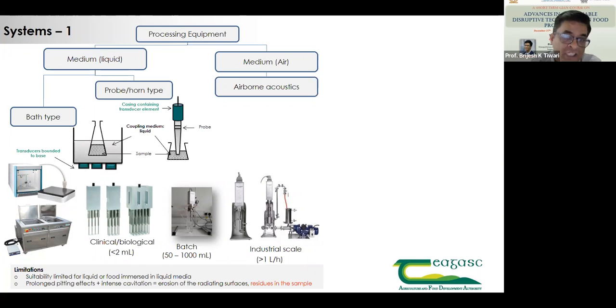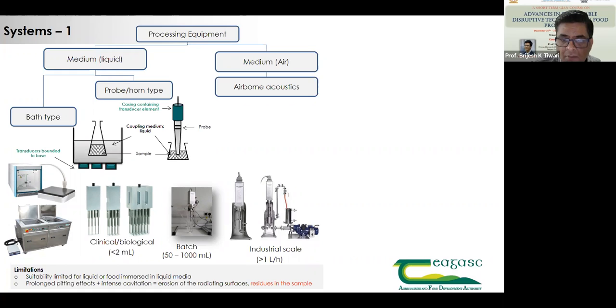But we carried out a study where we used a number of probes and operated at different conditions and different treatment times. The amount of residue leaving the probe system is minimal. This is very similar to any wear and tear that you can see with any pumps. Even if you're using a pump to transfer water or a food matrix from one location to another, you'll see some of that pitting effect happening, but the residues are minimal.